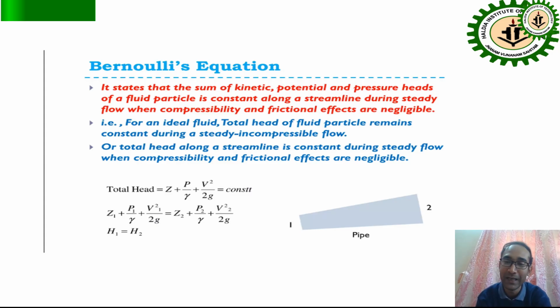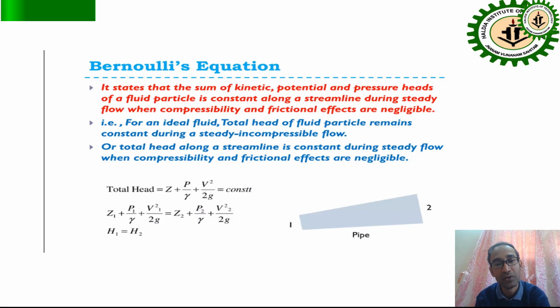That means frictional effects, whether minor or major frictional losses, are negligible. So for an ideal fluid, the total head of a fluid particle remains constant during a steady incompressible flow, or the total head along a streamline is constant during steady flow when compressibility and frictional effects are negligible.